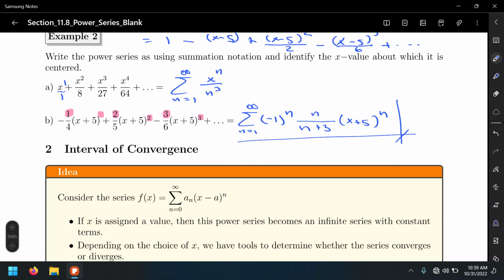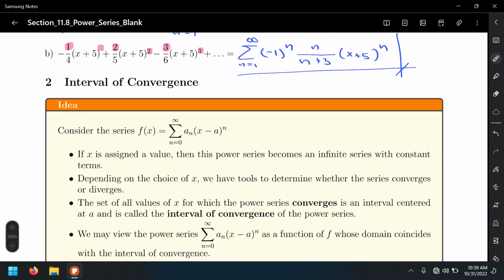So that's the sigma representation for this given polynomial, and that's something that we will need to do later in order to come up with a sigma notation series for the exponential function e to the x, and the trigonometric functions sine and cosine. You'll see how this is going to work. All right, so power series, what's the whole idea? What's the whole thing about?